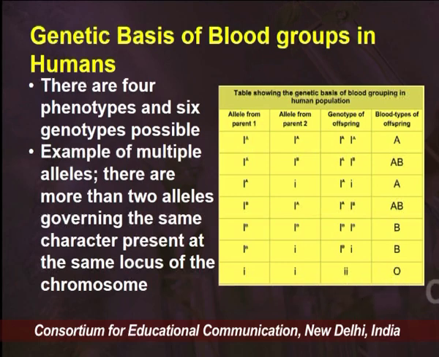And then when small i combines with small i, because both are recessive genes and they do not have any kind of sugar on them, the blood group would be O. So, this is how the different blood groups are decided by the genes through the combination of different kinds of alleles and the presence or absence of sugar on the red blood cells. This is a very interesting concept, which blood group would be generated.